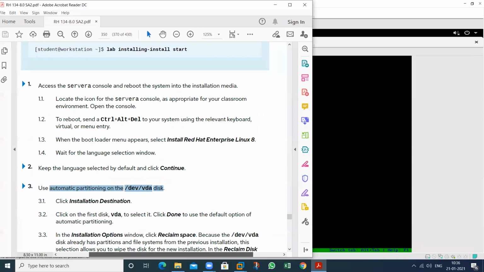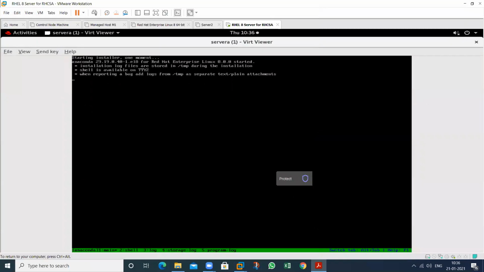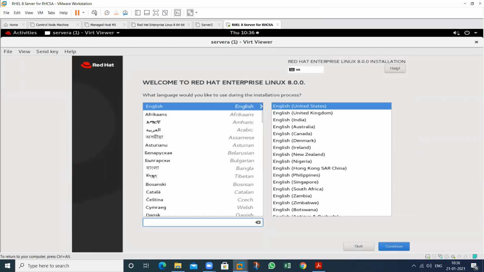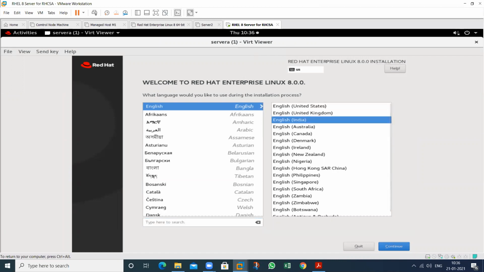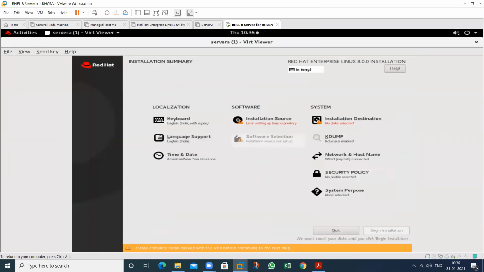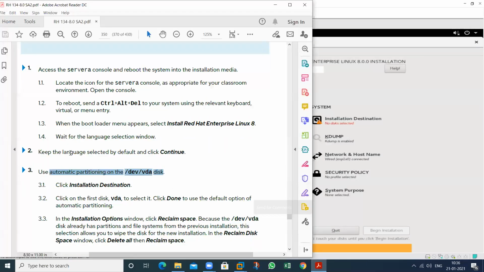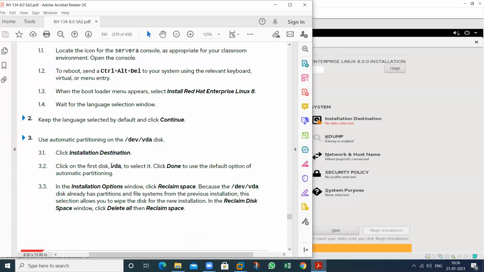So see, it will take a time. See this one. It will ask for the language selection. So select English India, then continue. Then continue this one. After then, click on installation destination. Select VDA. Done. Installation option will appear.